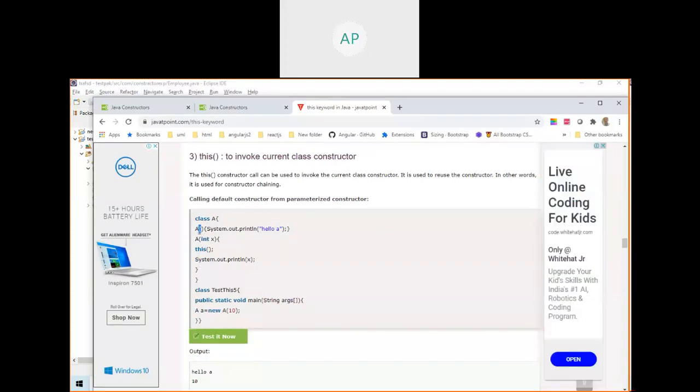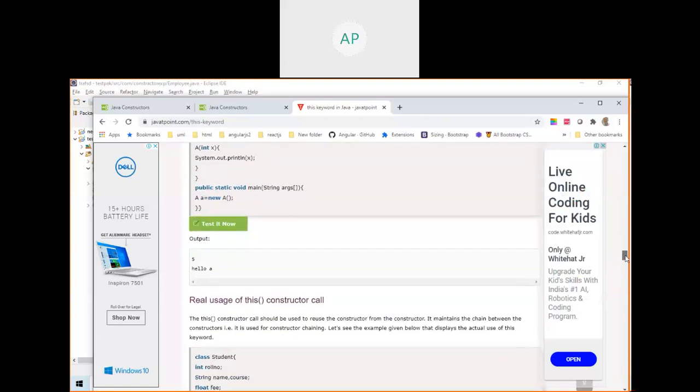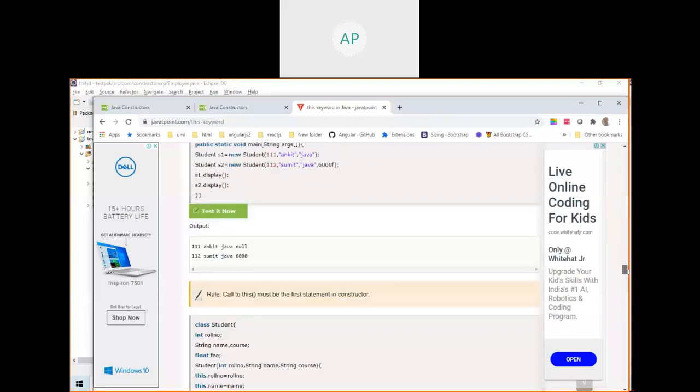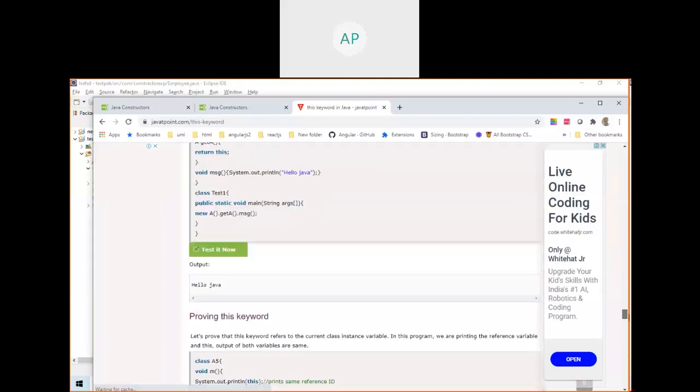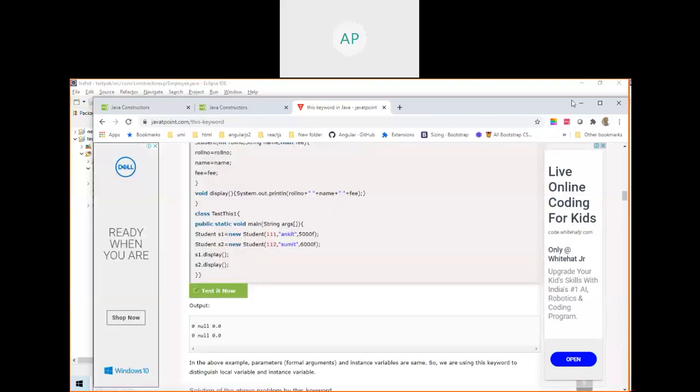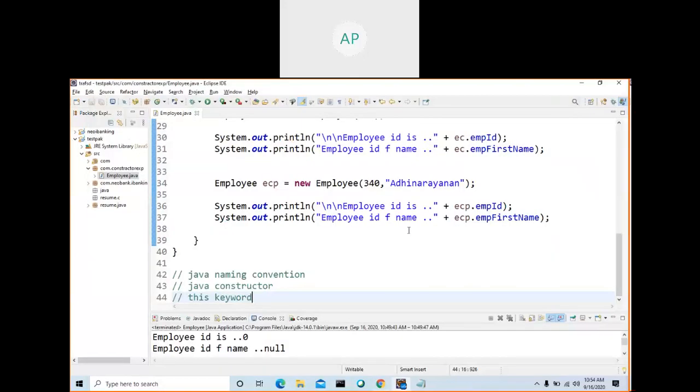This is a constructor, right? Class name, no return type. So this is a constructor. The class name and this name are the same, so it's a constructor. If any method contains the same name as the class name, then we call it a constructor. Anyway, if you read this one, you will get a lot of things. Try to read what this is, and you can go and read all these things. You get enough knowledge.